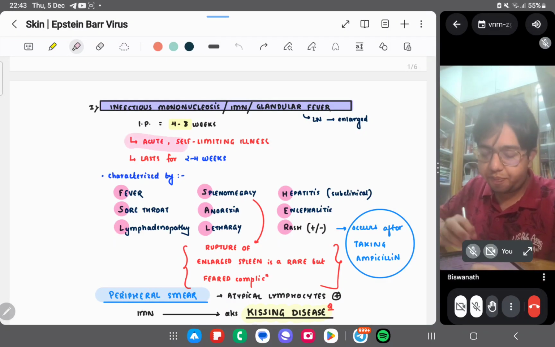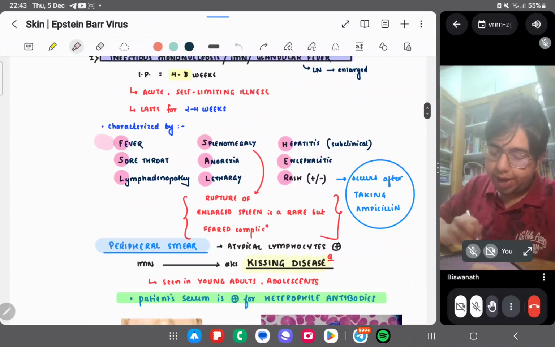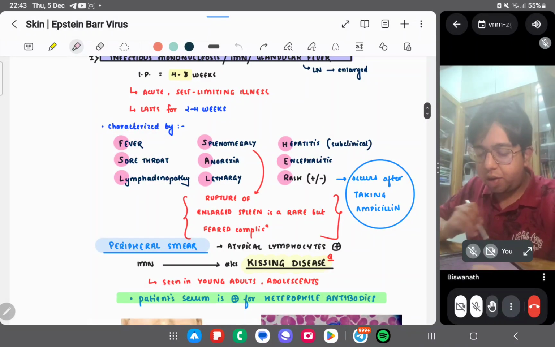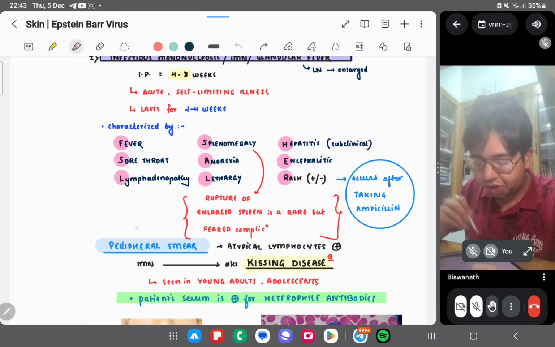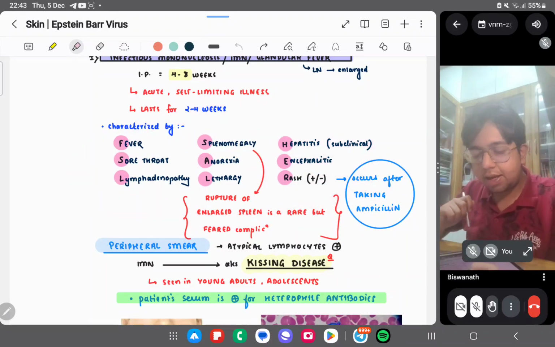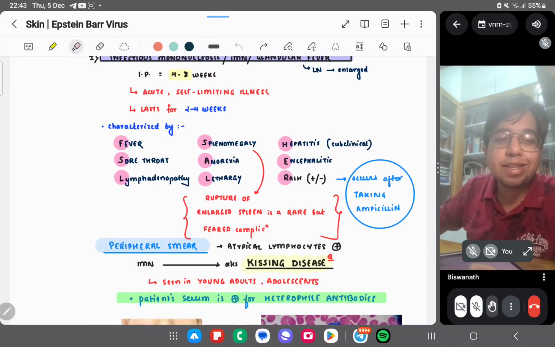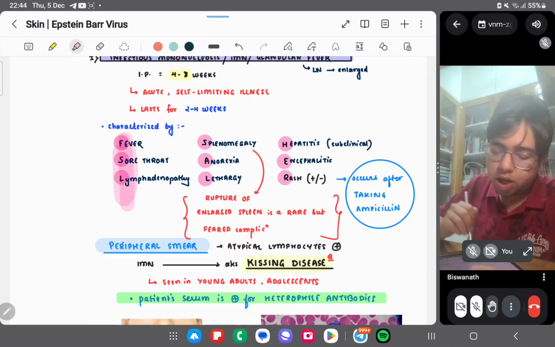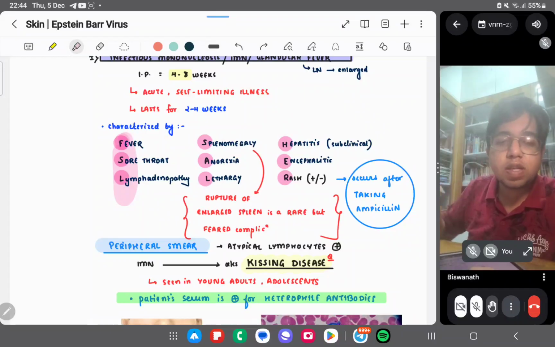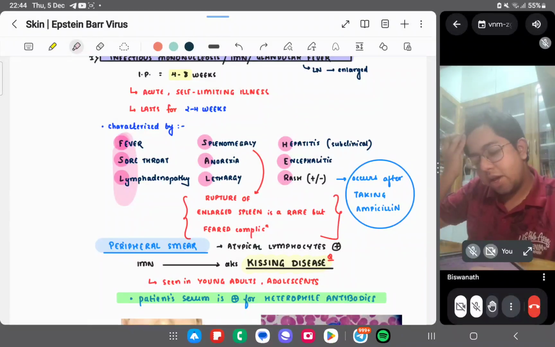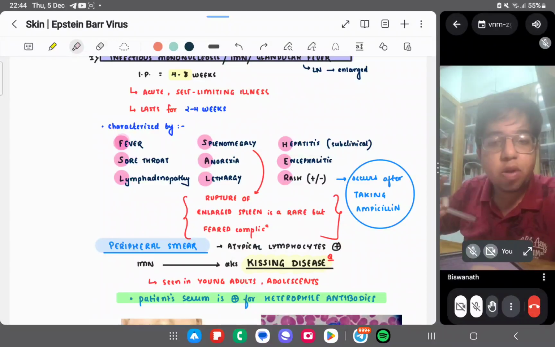It is characterized by fever, sore throat, lymphadenopathy, splenomegaly, anorexia, lethargy, hepatitis, encephalitis, and rash. You can know this grossly, not in this sequence. Fever, sore throat, and lymphadenopathy will occur.